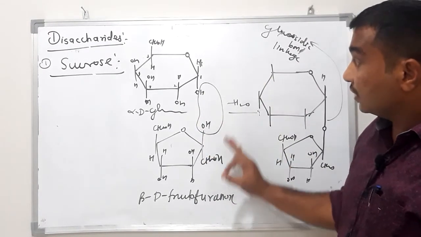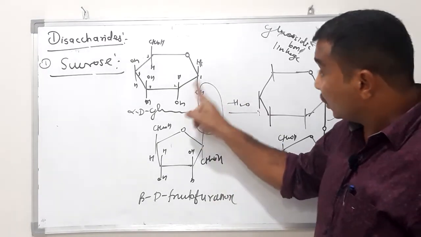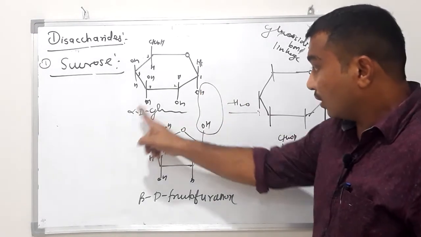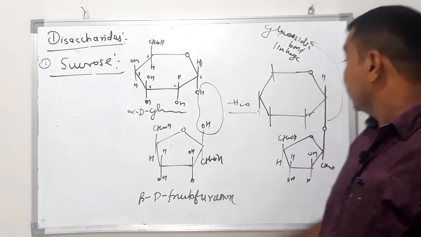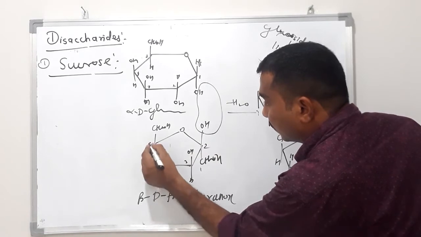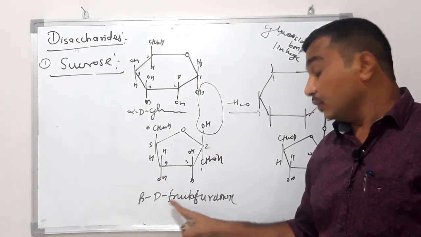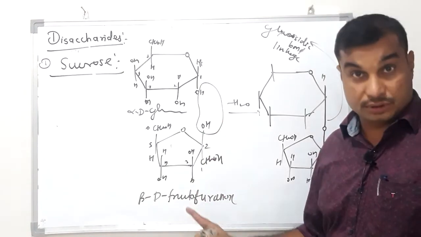The glycosidic bond in sucrose is between C1 of alpha D glucopyranose and C2, carbon number 2 of beta D fructofuranose. That is very important.